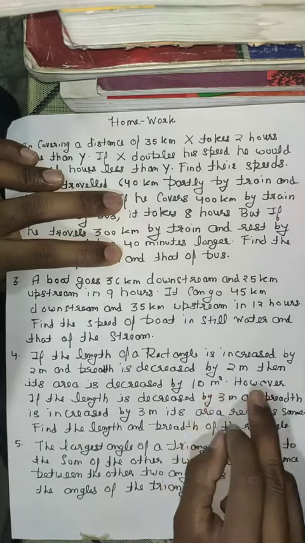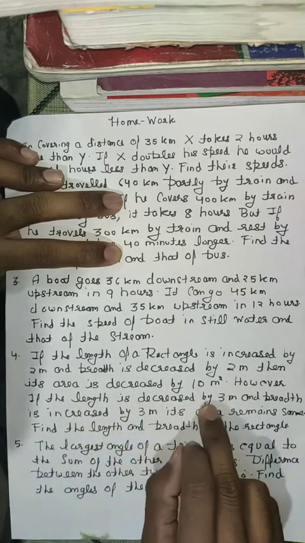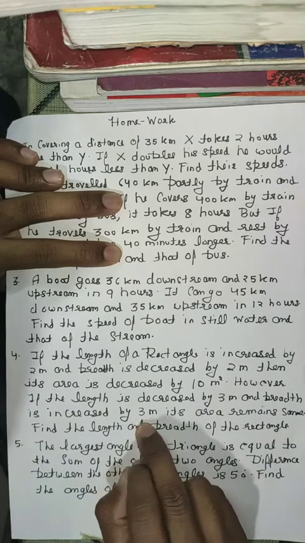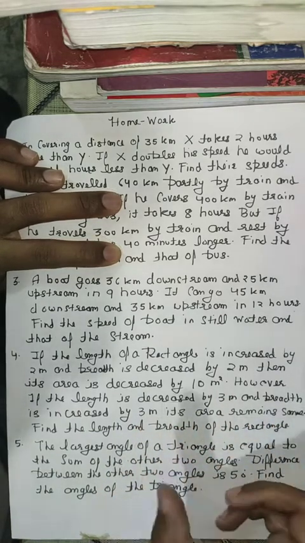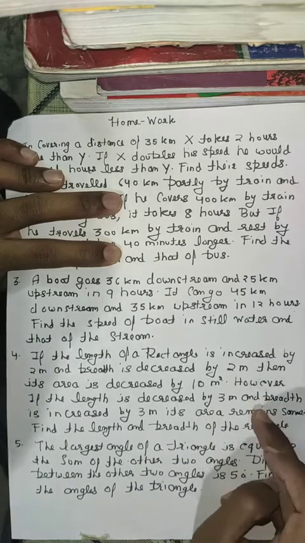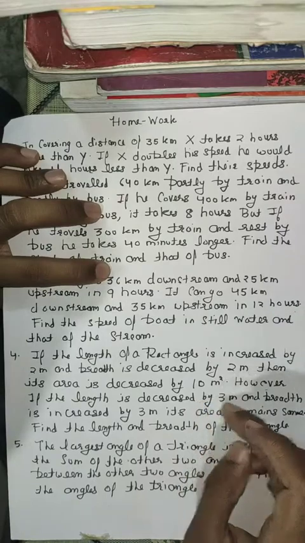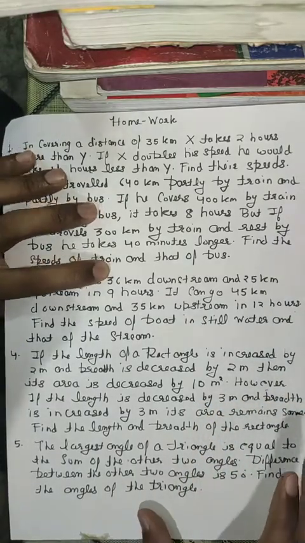Okay, now you are given one more condition. If the length is decreased by 3 meter, that is x minus 3, and breadth is increased by 3 meter, that means y plus 3, its area remains the same, so the product will be equal to xy. So hence you got the two equations and you have to solve on your own. Okay, मैंने इसका पूरा आपको दे ही दिया, मतलब आंसर, तो बस आपको इसको कम्प्लीटली सॉल्व करना है.